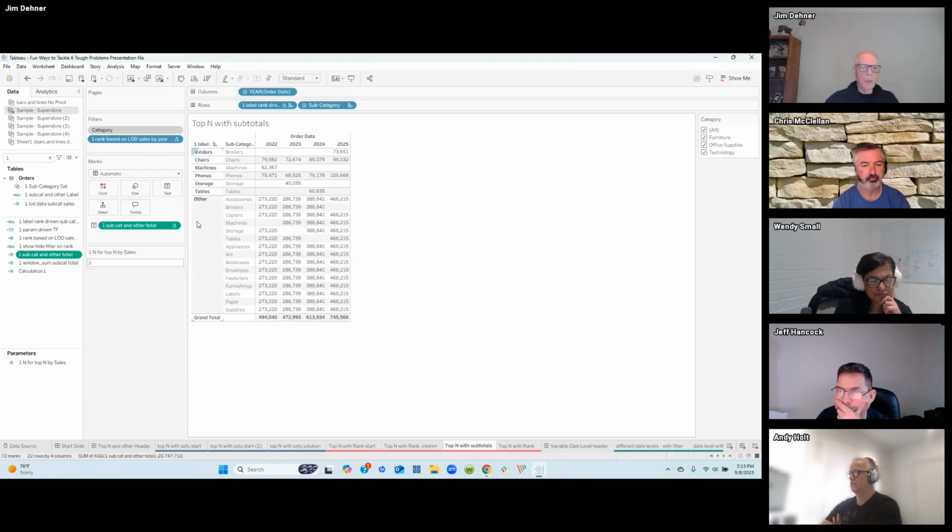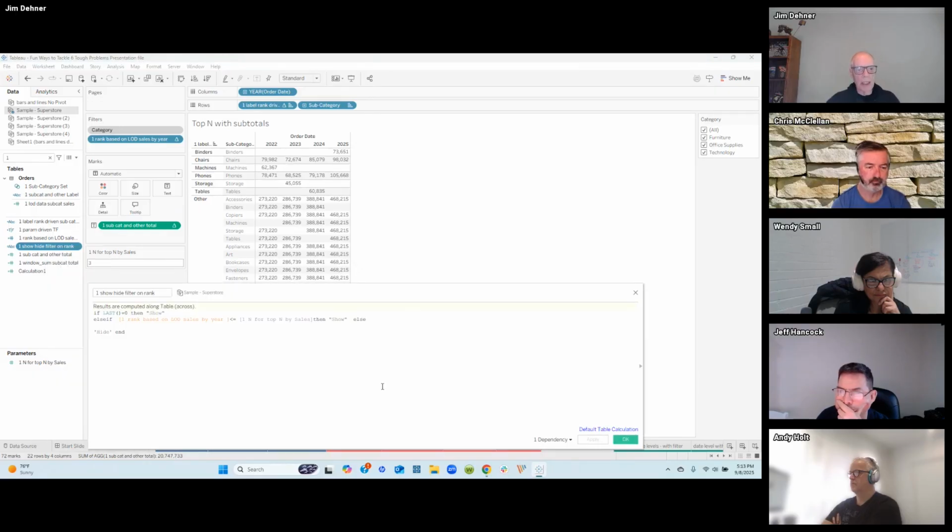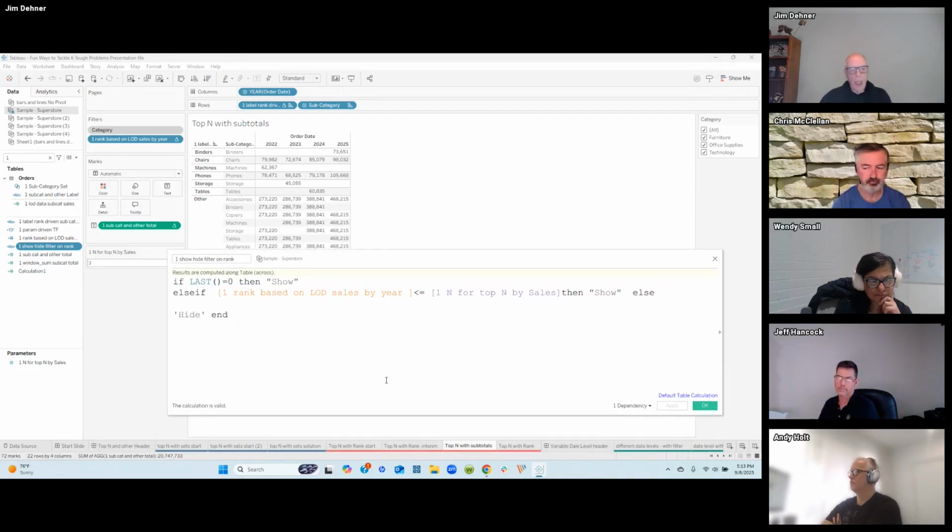So what we want to see is we want to see these individual values, and then we want to see this remaining value, which is the difference between the total and those three. And we can do that with a show hide filter. Now we're going to talk later about the order of operation a little bit, but the show hide filter allows us to put a filter on a table calculation and not disturb the underlying table.